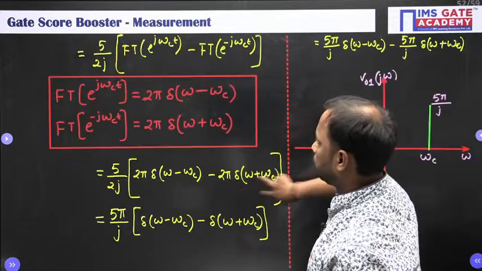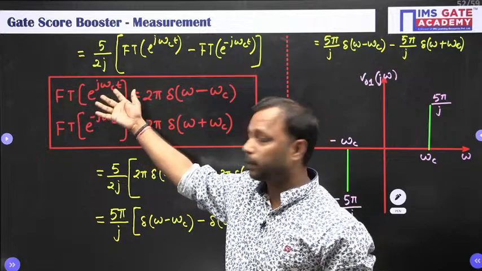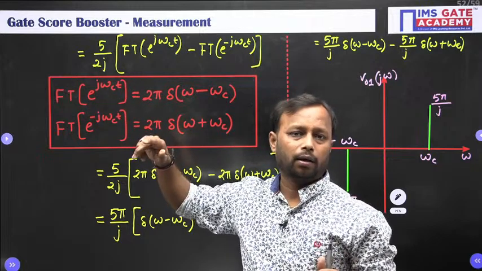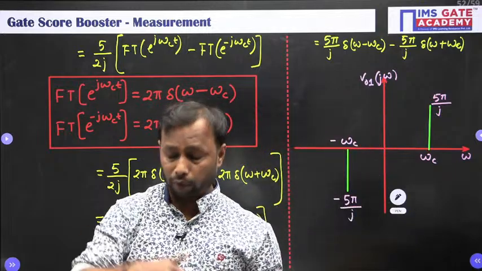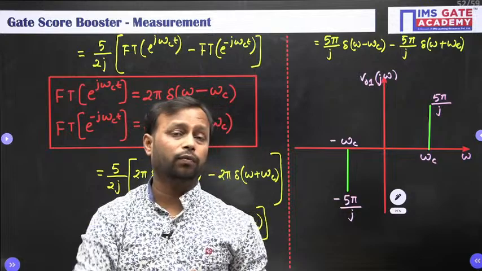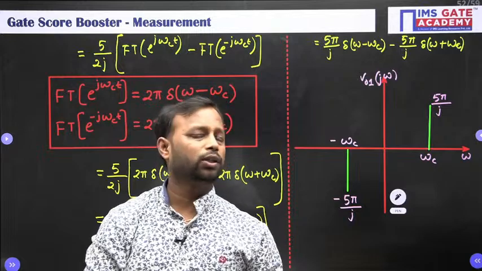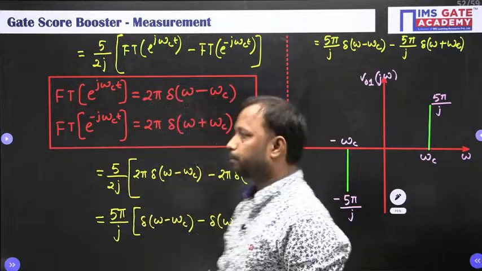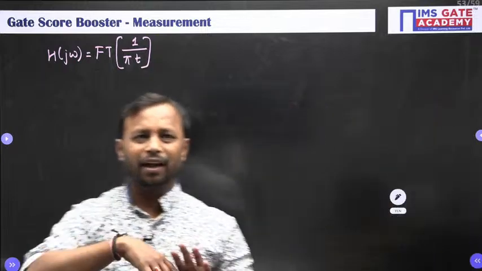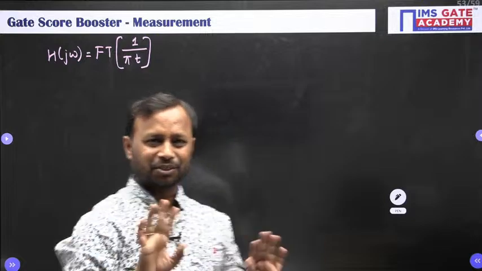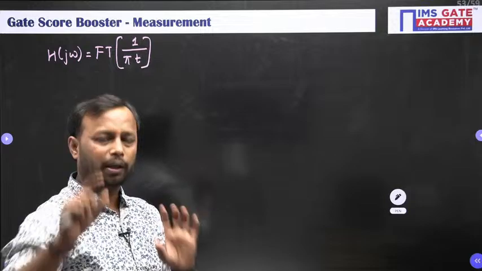Like here, the formula that we had discussed, this is basically the duality principle. For a function for which we cannot find the Fourier transform easily, for such kind of function we will be using the duality principle. I am not going to enter into much detail, otherwise it seems to be a signals and systems class, so do not worry about that. Let me discuss only what the duality principle is.